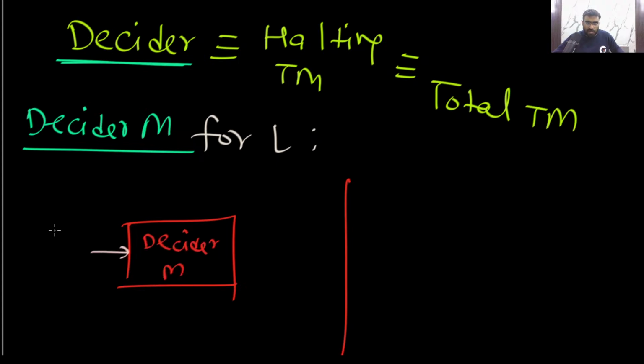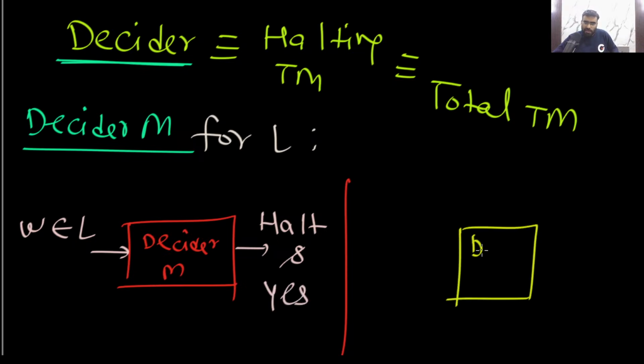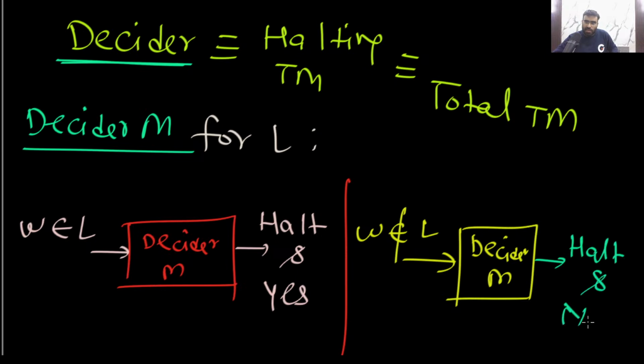Actually, what it will do, let me tell you. If you give a member, it will halt and say yes. But if you give a non-member to this decider, it will still always halt. It will halt and say no. It is an always halting Turing machine. So this is the decider.